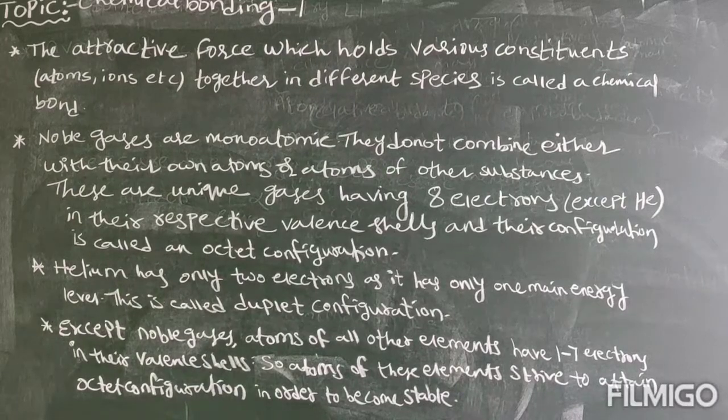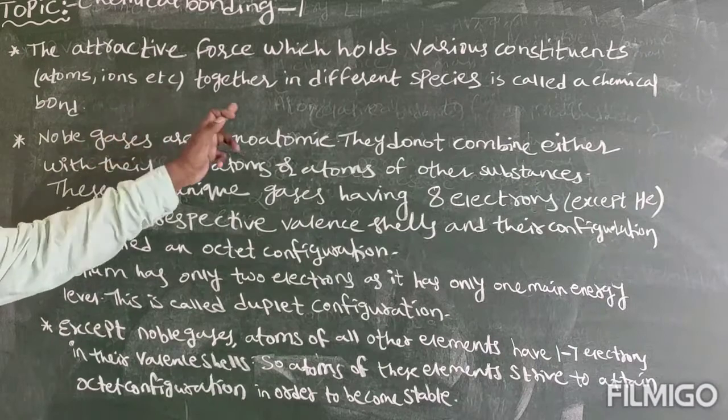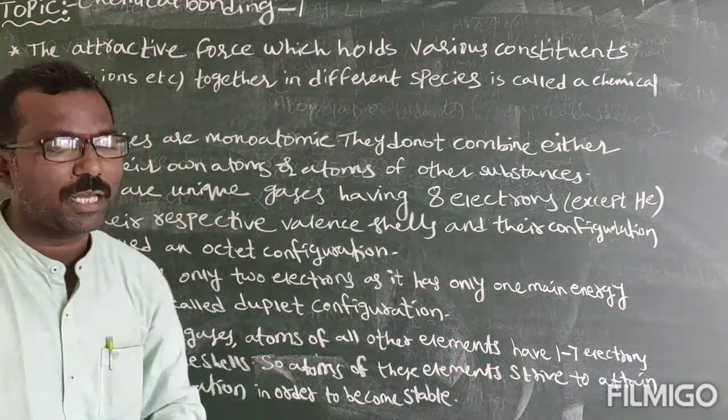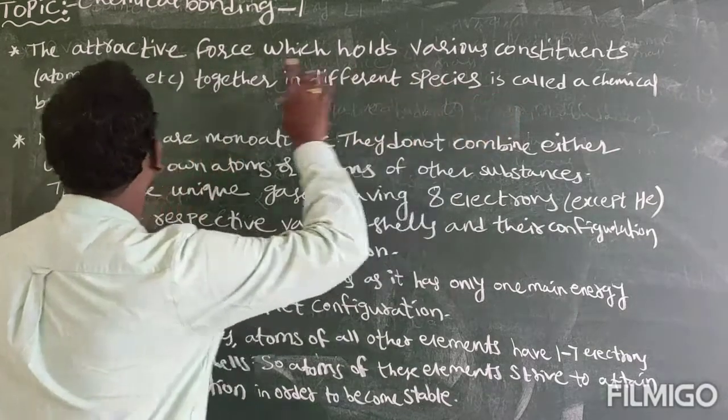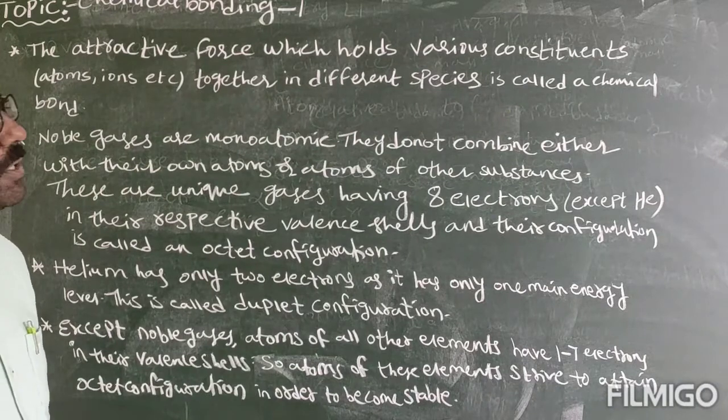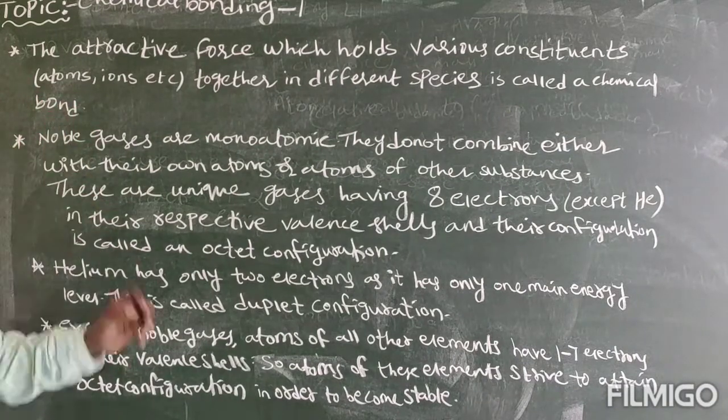Okay, now you can make a note of important points. The first one is: the attractive force which holds various constituents together in different species is called a chemical bond. So what does a chemical bond mean? The attractive force which holds various constituents together in different species is called a chemical bond.